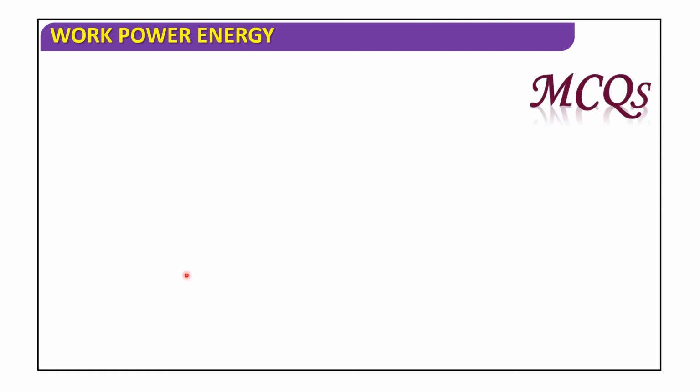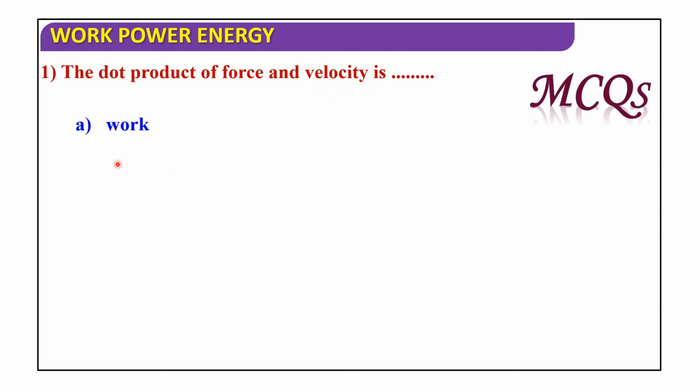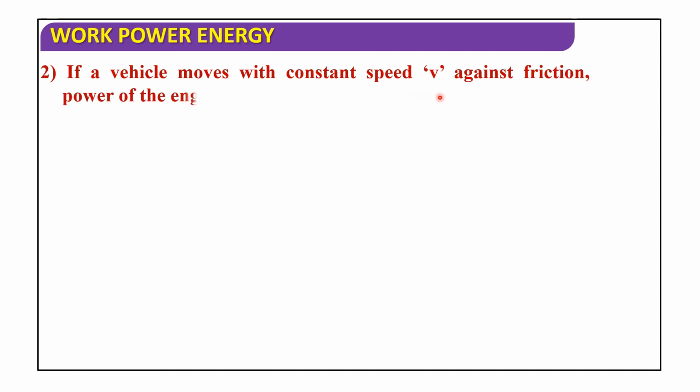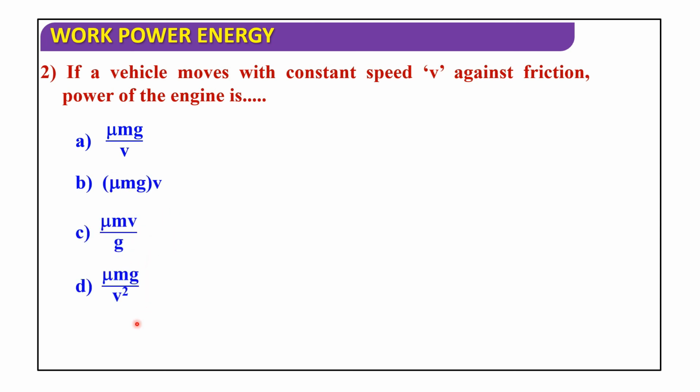Now discuss MCQs. The dot product of force and velocity is work, power, impulse, pressure. The dot product of force and velocity is power. Next, if a vehicle moves with constant speed v against friction, the power of the engine is mu mg by v, mu mg into v, mu mv by g, or mu mg by v square. Here a vehicle moves with constant speed v against friction, the power of the engine is mu mg into v.